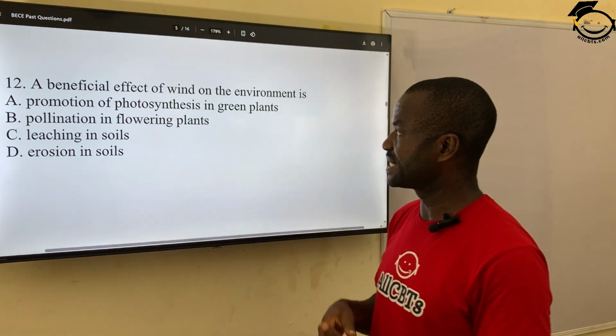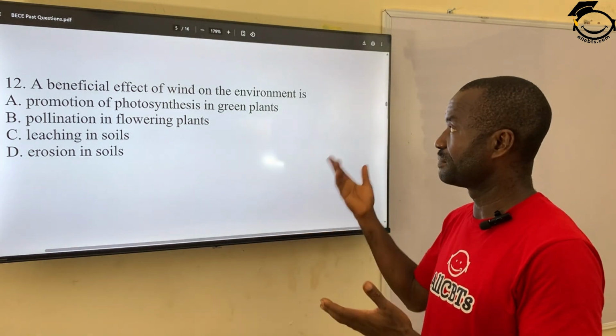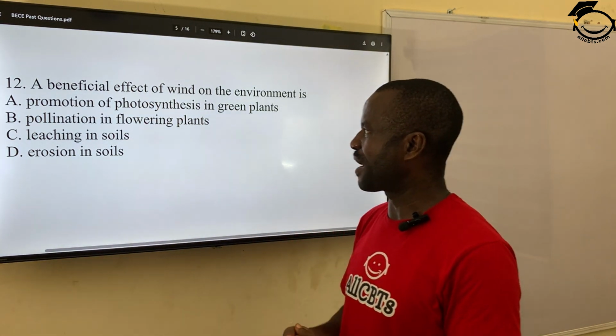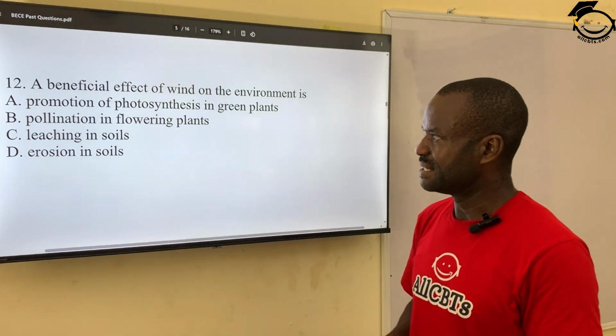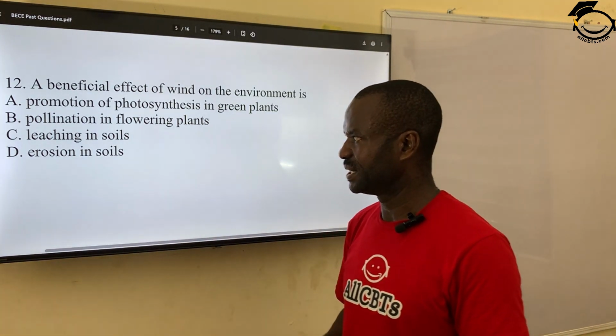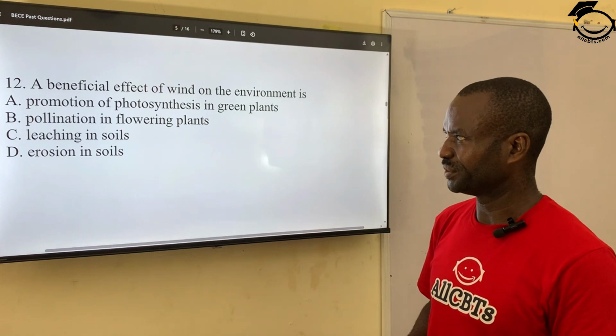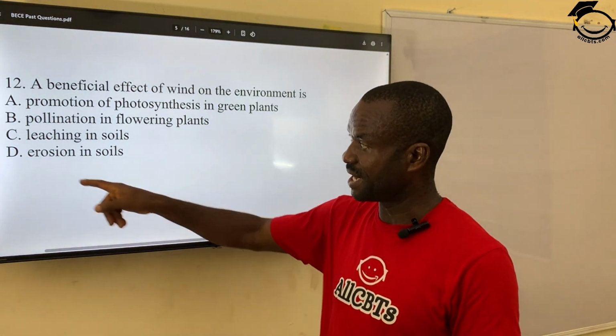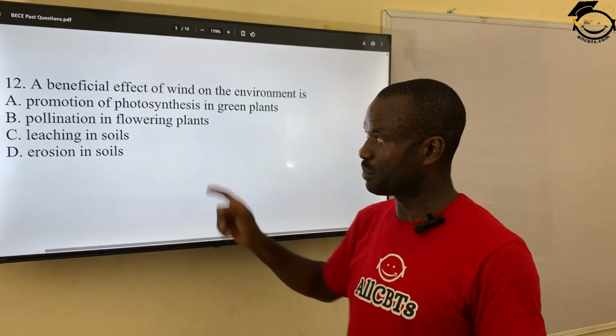Promotion of photosynthesis in green plants. How does wind bring about photosynthesis? No. Pollination in flowering plants. C, leaching in soil. Erosion in soil. So beneficial effect, mind you, benefit. Erosion does not benefit. Leaching does not benefit.